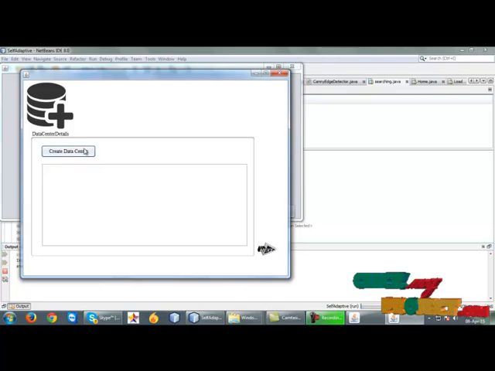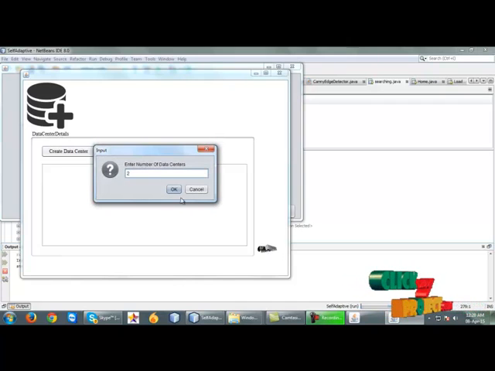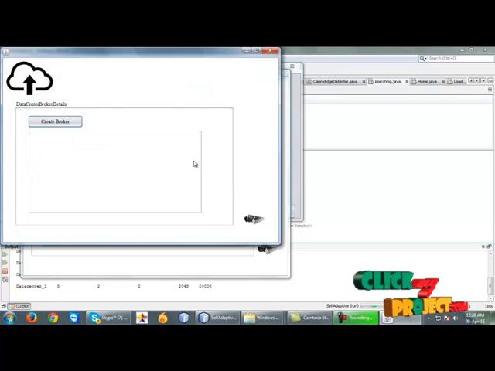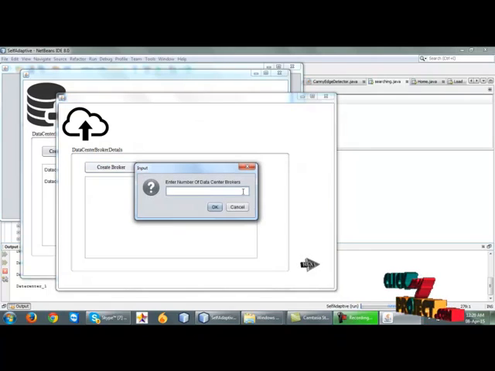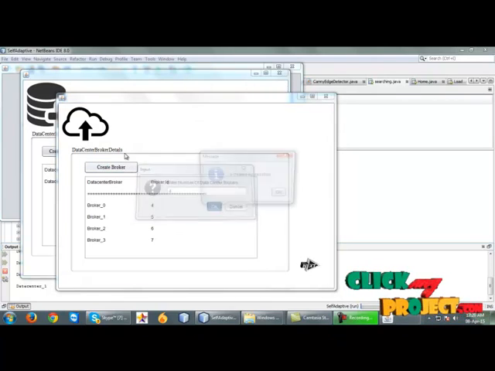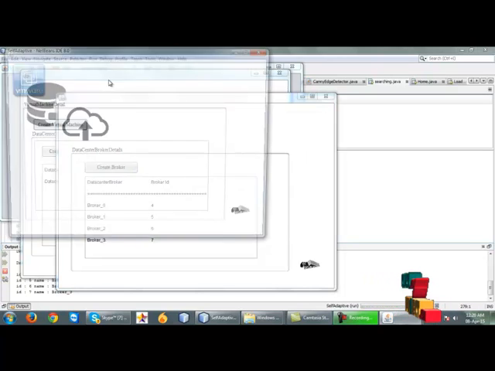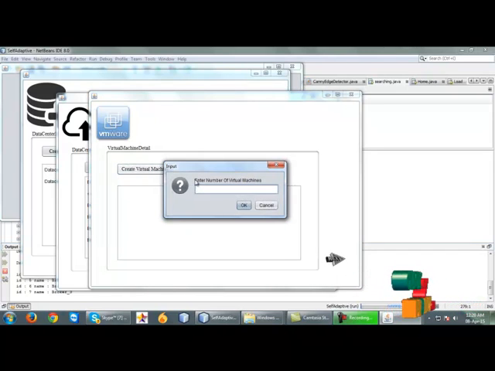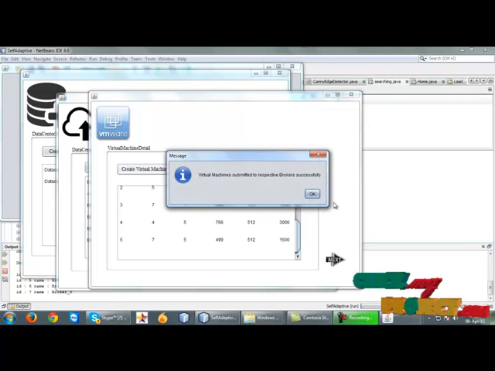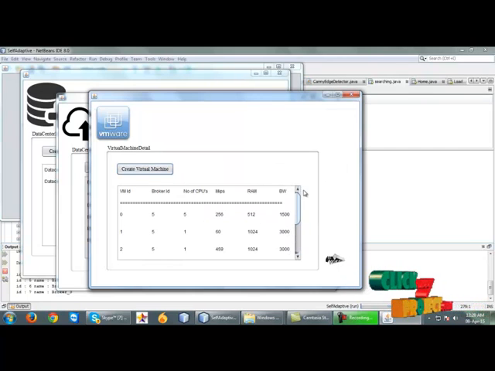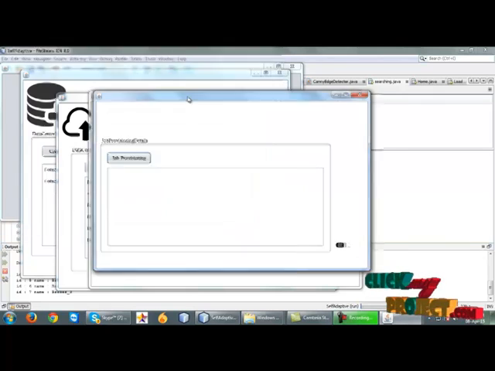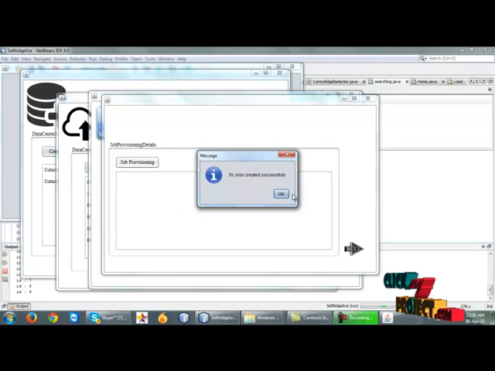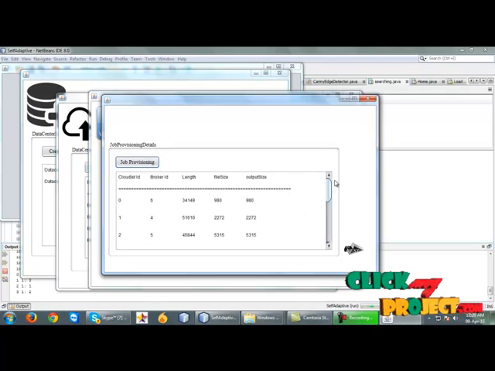First, we create the data centers, number of data centers 2, and the data center attributes are shown. After clicking the next button, we create the brokers. Four brokers are created and broker attributes are shown. Then we click the virtual machine. Six virtual machines are created, and it is successfully created. After that, we create the jobs. Ten jobs are created, and it is successfully created.